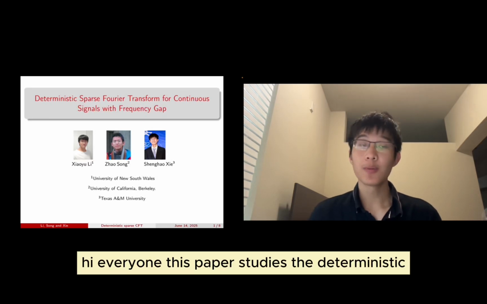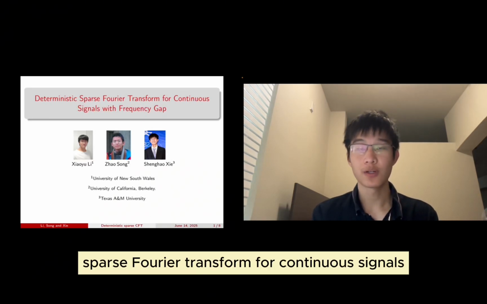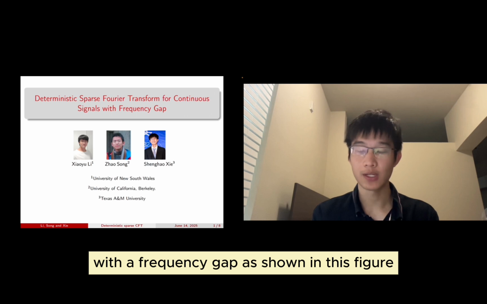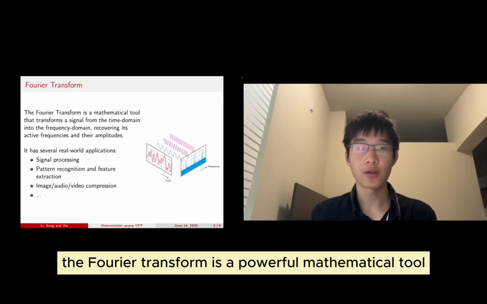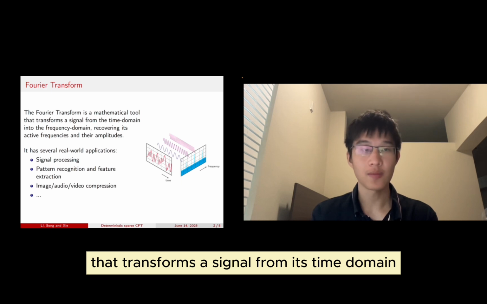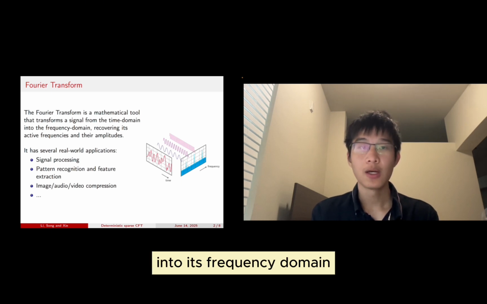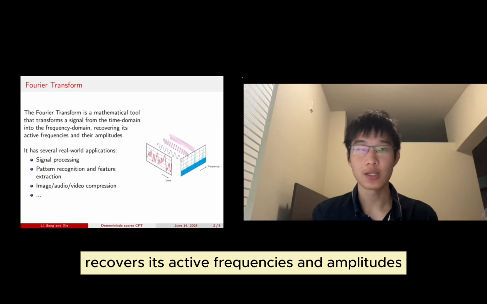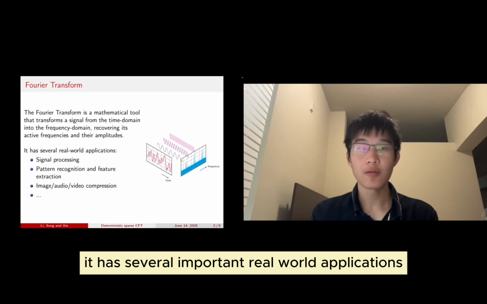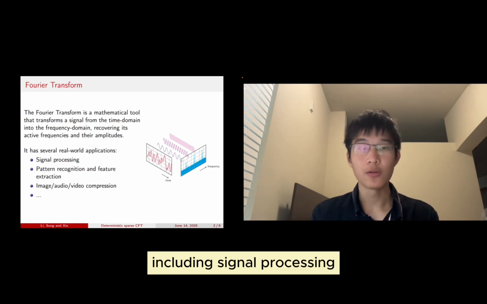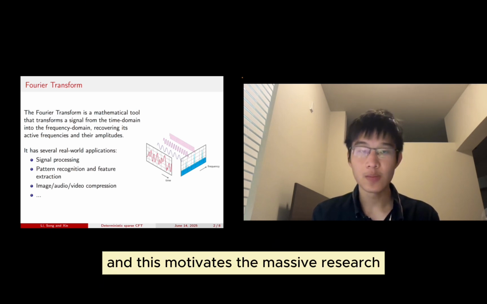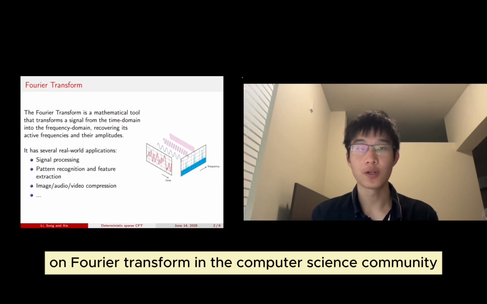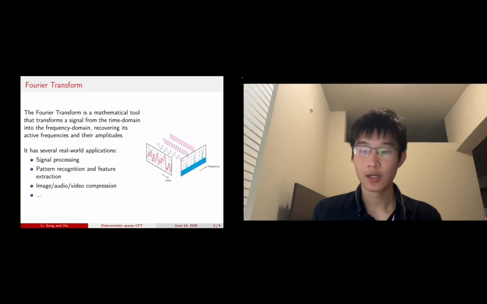Hi everyone, this paper studies the deterministic sparse Fourier transform for continuous signals with a frequency gap. As shown in this figure, the Fourier transform is a powerful mathematical tool that transforms the signal from its time domain into its frequency domain and hence recovers its active frequencies and amplitudes. It has several important real-world applications, including signal processing, pattern recognition, image compression, and so on, and this motivates the massive research on Fourier transform in the computer science community.